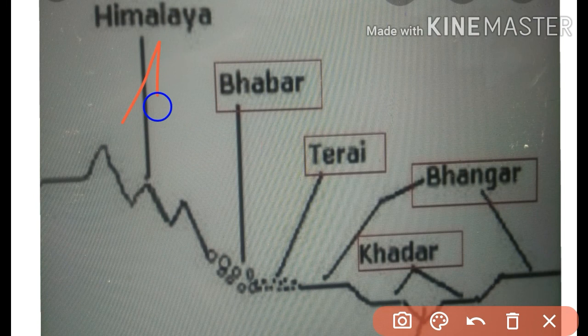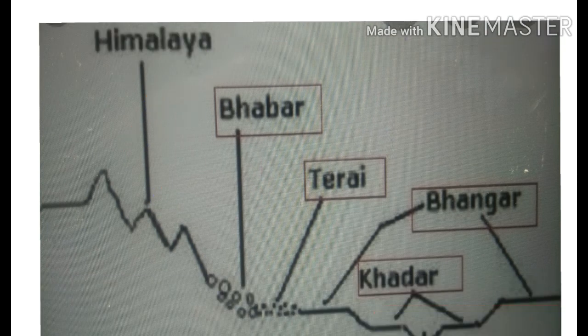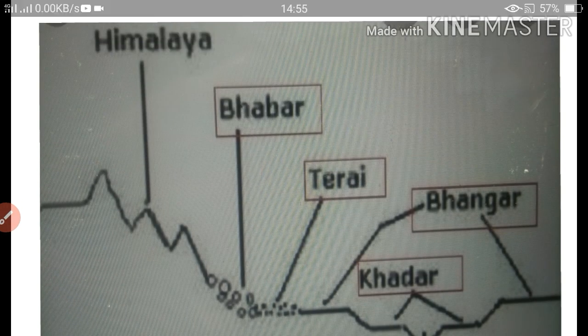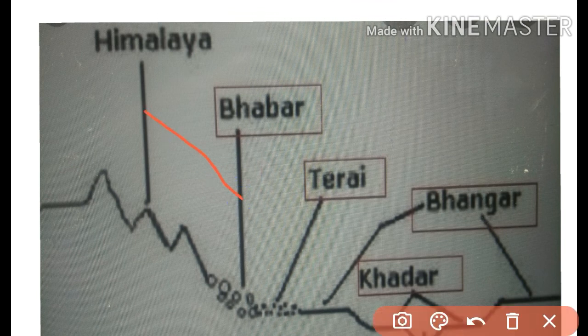The largest part of the northern plain is formed of older alluvium. They lie above the flood plains of the rivers and present a terrace-like feature. This part is known as Bhangar. Just wait, students. We will move towards the previous slide. In that you can clearly see the Bhangar. After the Terai, first we have seen Himalaya, then Bhabar, then Terai, then Bhangar.